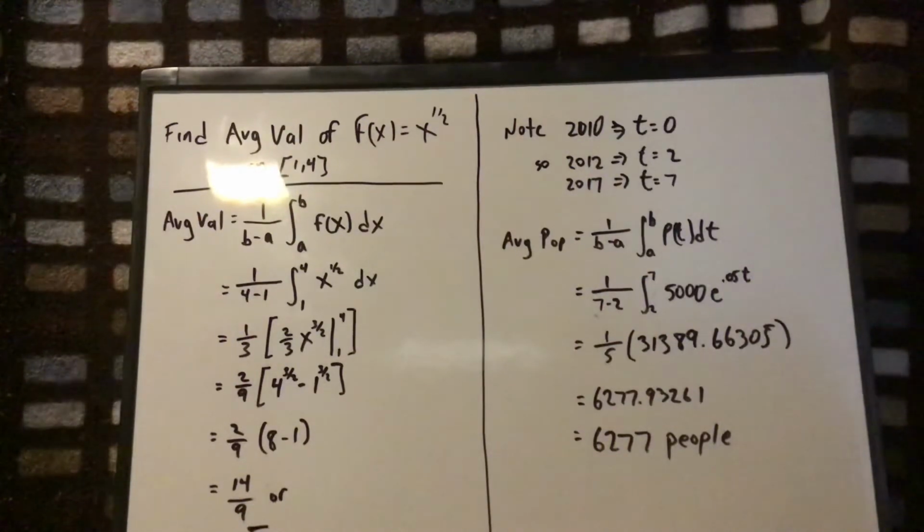Now that 0.93 of a person isn't quite yet another person. So in this case, I decided to round down. On average, in that town or village of Bigny, during the time period from the beginning of 2012 to the end of 2016, there were 6,277 people on average in that village of Bigny. So if somebody needed to know for population purposes, say they're going to get funding, what their average population was, how many people on average lived there during the time period, they have a good estimate of it, 6,277 people.